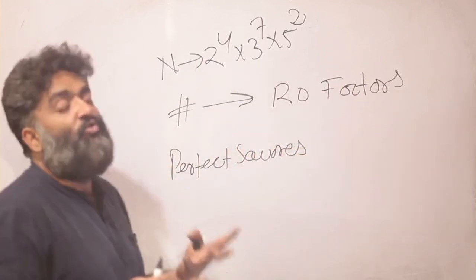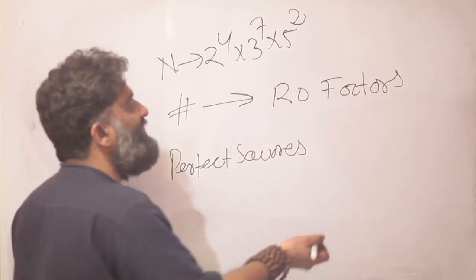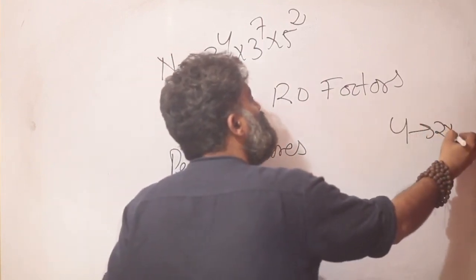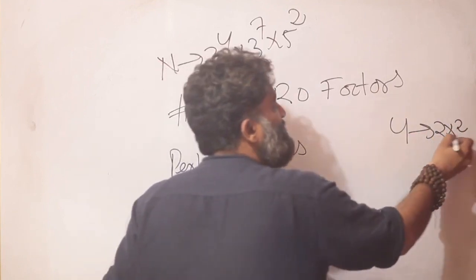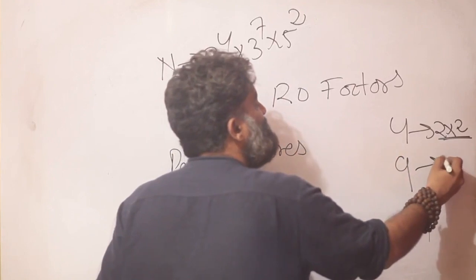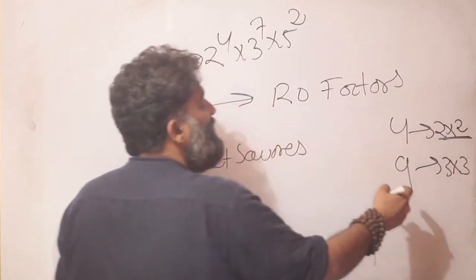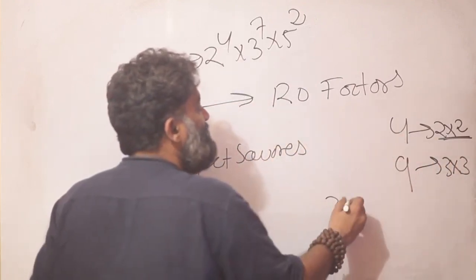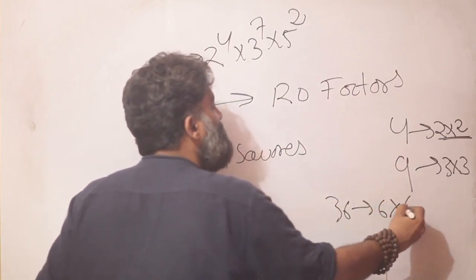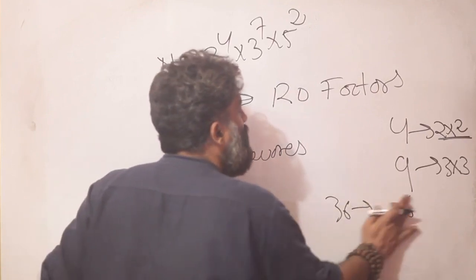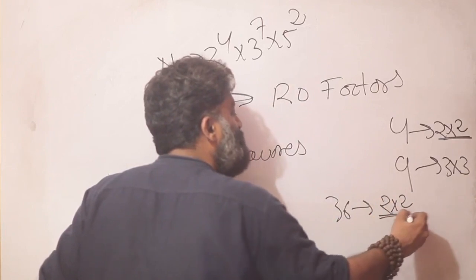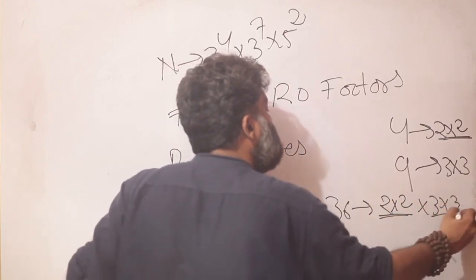So now I should know what a perfect square is. A very easy example of a perfect square is a 4. A 4 is a 2 into 2. So I see things are paired in a square. Next example could be 9, and I see it's a 3 into 3. And if I look at 4 into 9, 36, which is also 6 square, it can be thought of as 6 into 6, which is again a pair, or it could be thought of as 9 into 4, which is 2 into 2, a pair of 2's, and a pair of 3's.